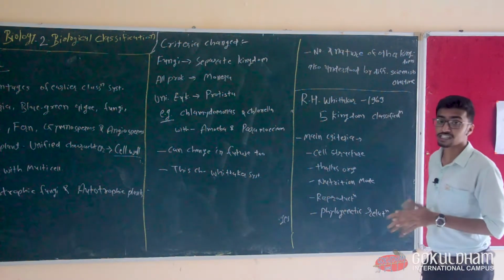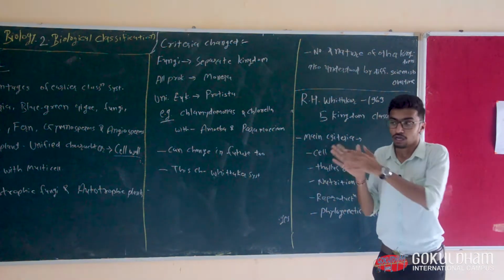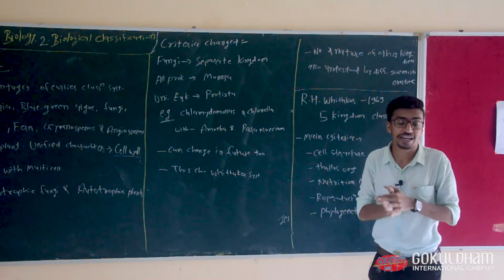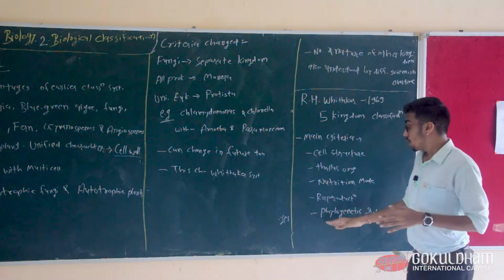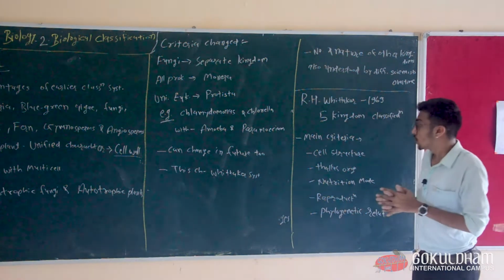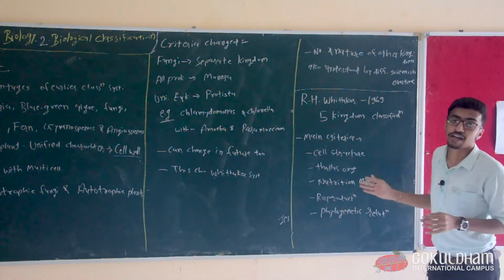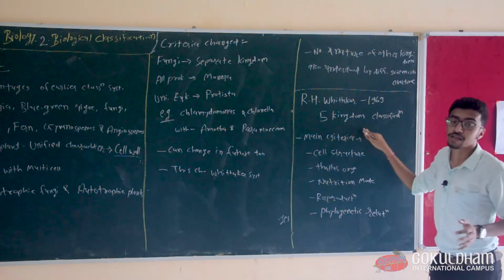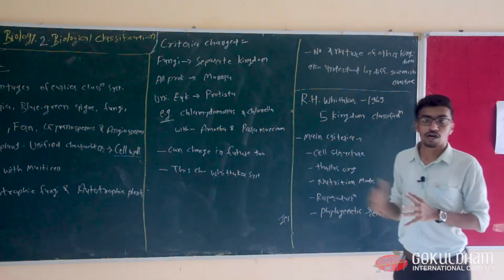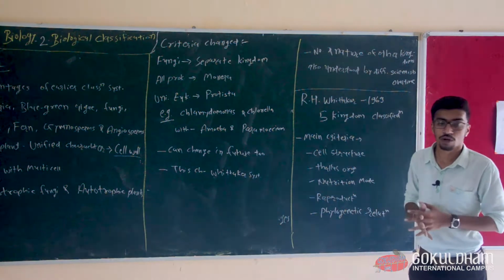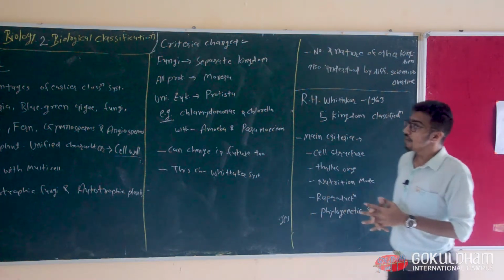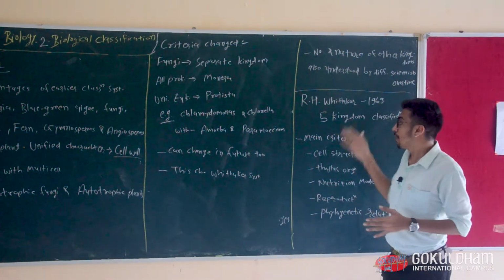Phylogenetic relationships mean evolutionary changes. Generation to generation there is some evolution, so there are evolutionary changes and characters. This is another criterion to classify organisms. Using these criteria, R.H. Whittaker classified all organisms into these five kingdoms. As we saw in history, there were different kingdom systems, but they are no longer useful. So R.H. Whittaker's five kingdom system is widely used recently, and in this chapter we are going to study these five kingdoms.